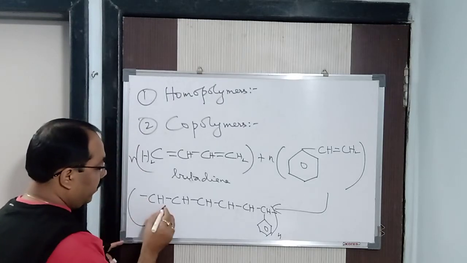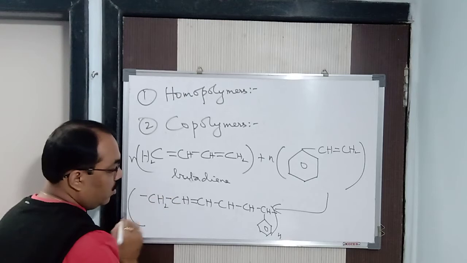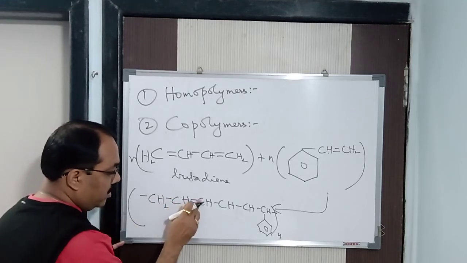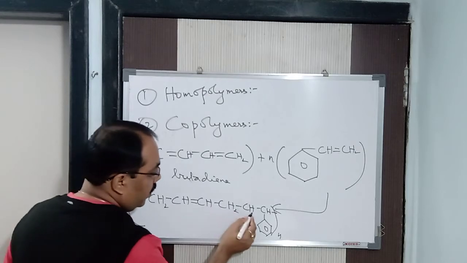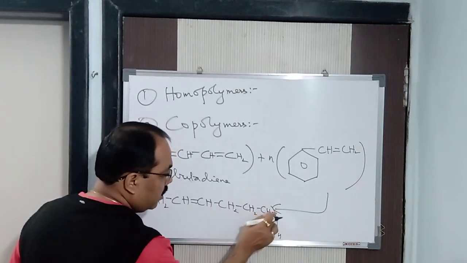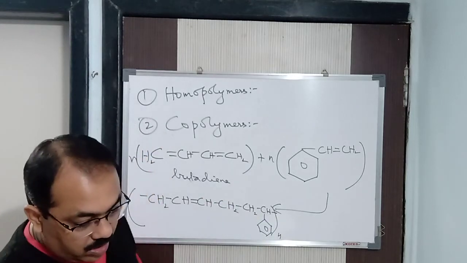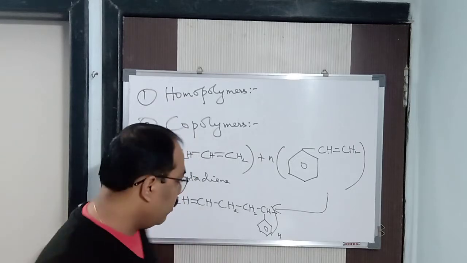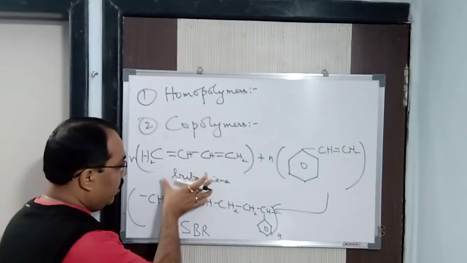Now let us see here. It is CH2. Then here double bond CH. See here, bond is satisfied. Count it also at the same time. Carbon is satisfied. Then CH2, then single bond CH2, then single bond CH. See here, count it and see. So in this way we got styrene butadiene rubber. This is said to be SBR. Got it? Butadiene and styrene.